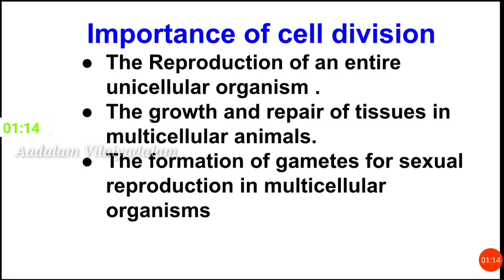Cell division has three main functions. One is the reproduction of entire unicellular organisms like bacteria, yeast. Then the growth and repair of tissues from damages in multicellular animals. And the formation of gametes. Gametes are eggs and sperm for sexual reproduction in multicellular animals.